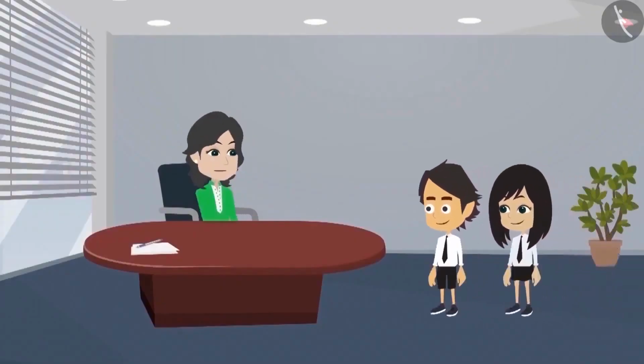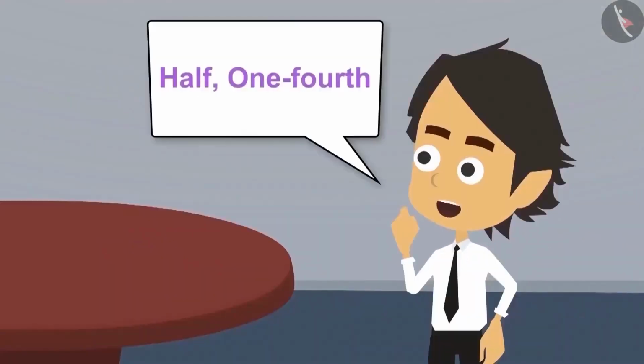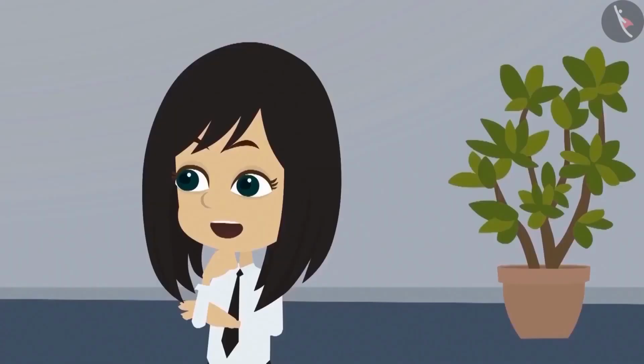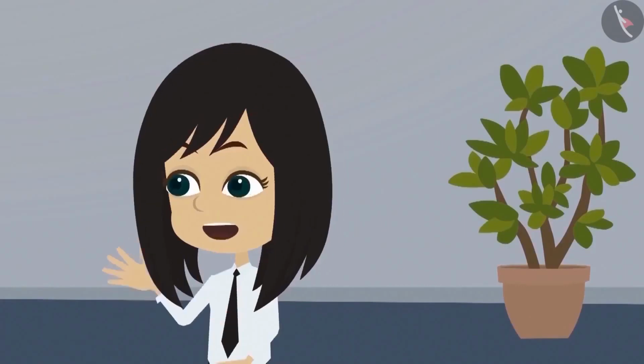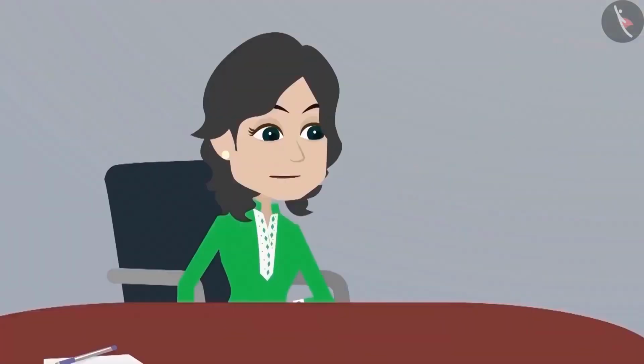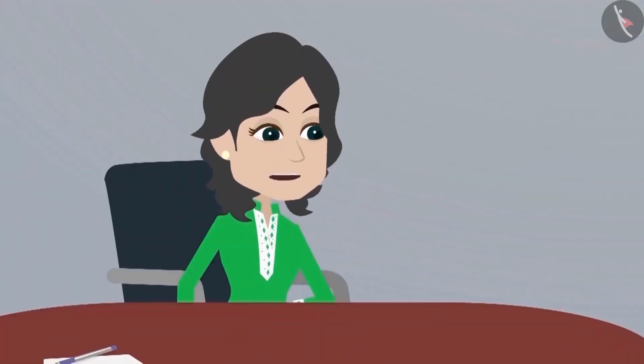Hello, ma'am. Hello, Neha and Ayushman. Tell me, what do you want to learn today? Madam, we want to know whether half and quarter are also numbers. Can you explain? Yes, Ayushman, these two are numbers. But half and quarter are written in words. If these are numbers, then why don't we write them in numbers? They are also written in numbers. Writing in digits also makes it easier to add and subtract them.